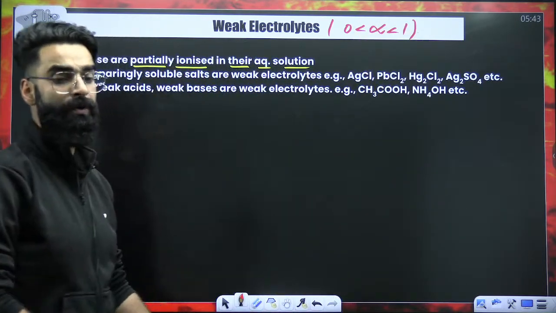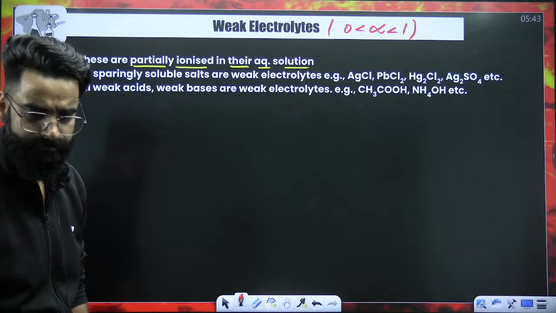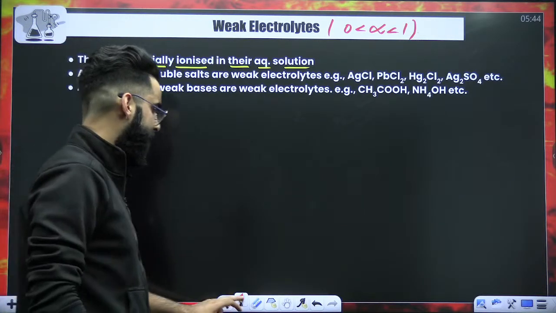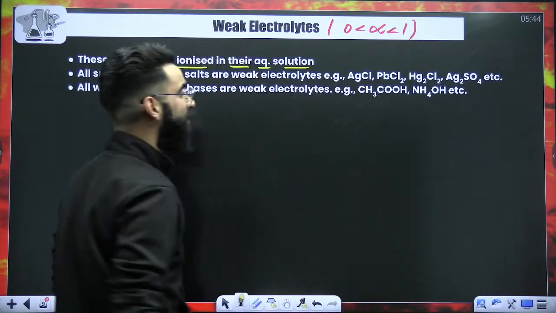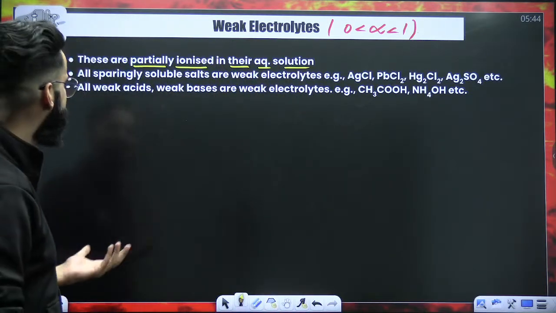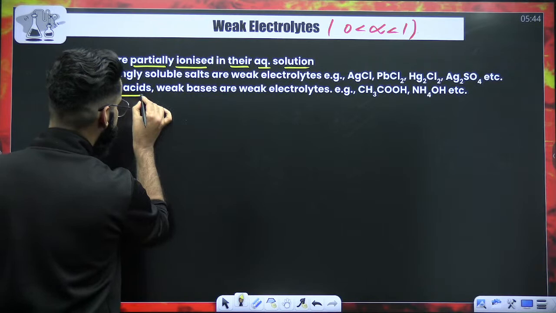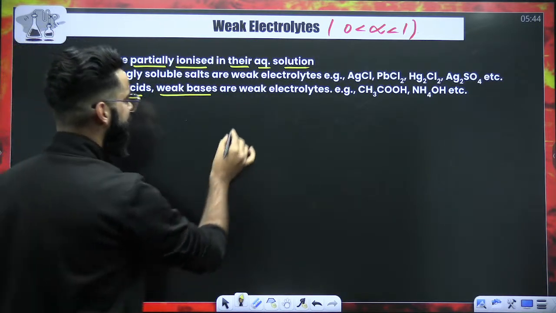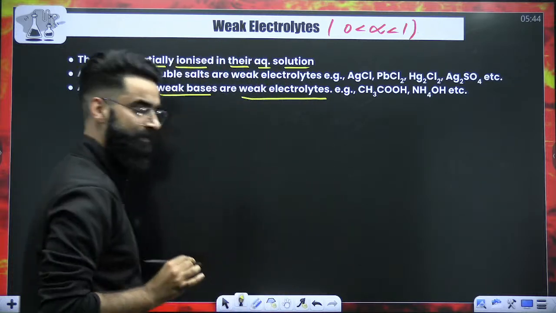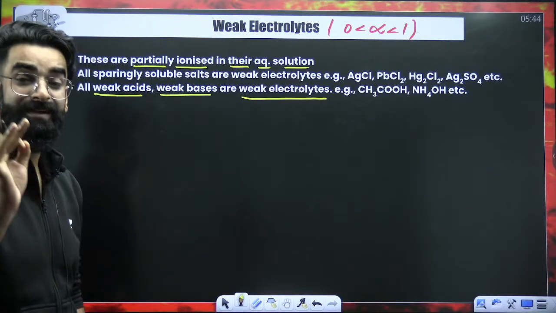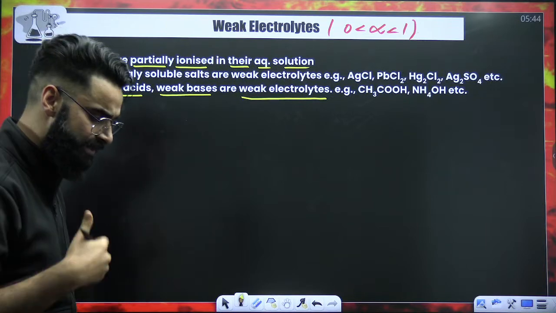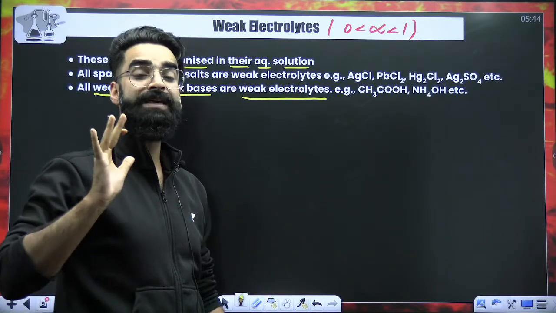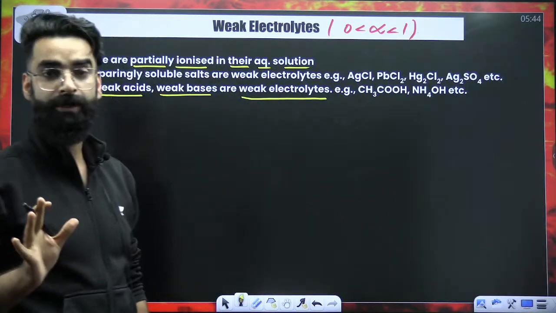It will be greater than 0 and less than 1. And at the same time, you must be thinking, what are the examples of these weak electrolytes? My dear students, all the weak acids and all the weak bases are examples of weak electrolytes, which do not get completely ionized when we introduce them into water.